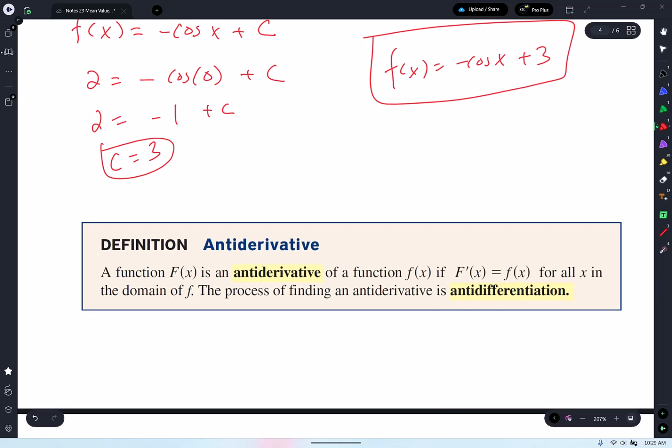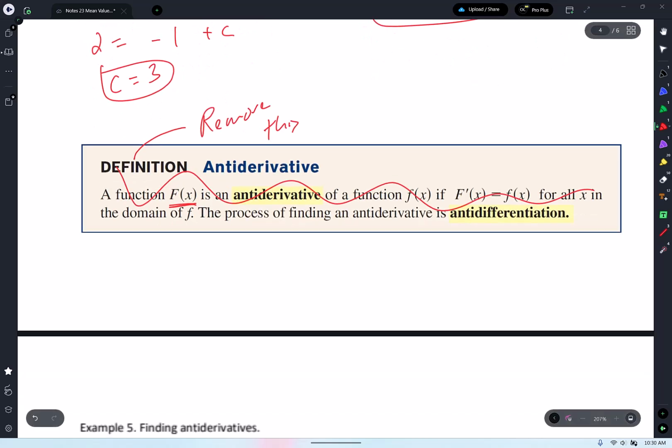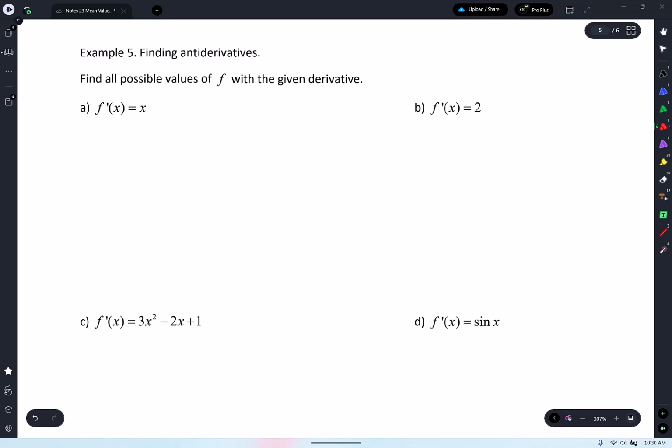Why do textbooks use capital F of x to indicate antiderivative? I don't know. That's just the way the authors do them. You know what? I'm going to remove this for next year, because I don't use capital F, but a lot of textbooks do. All right, go to the next page.